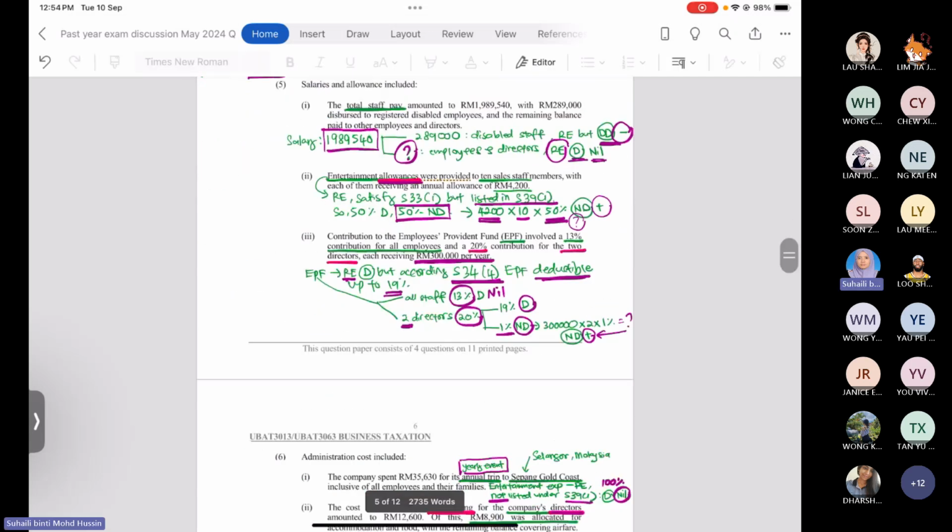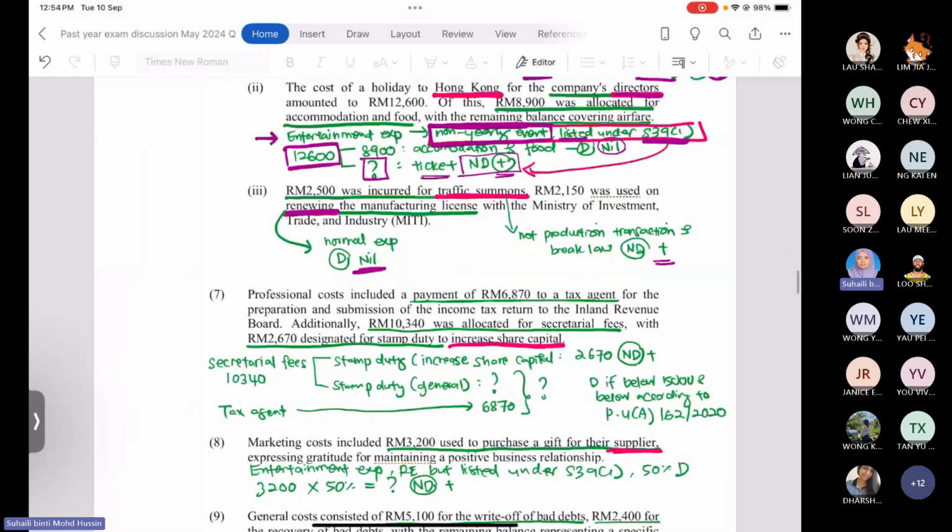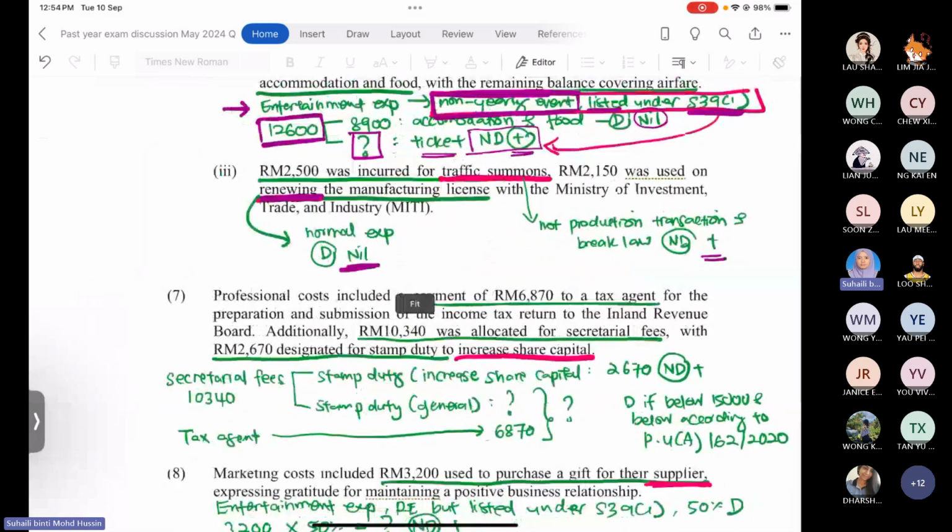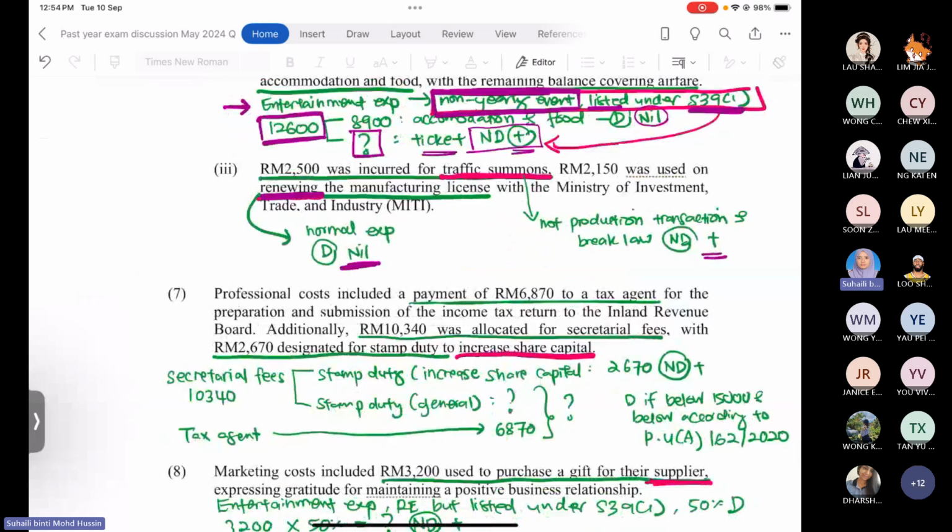Okay, number 7, we have the professional cost, or professional expenses.